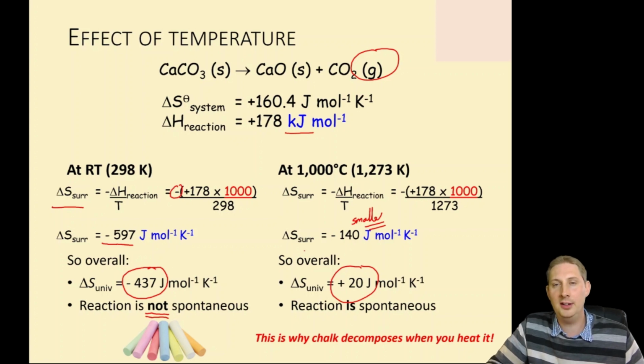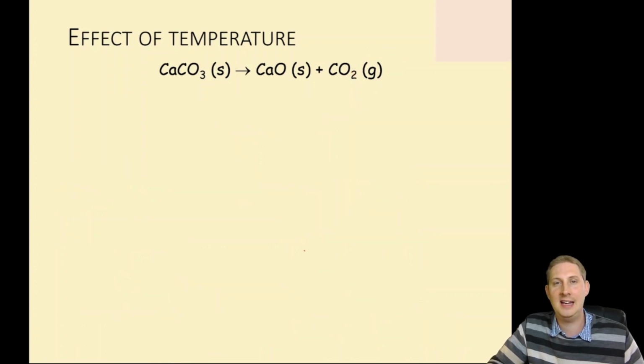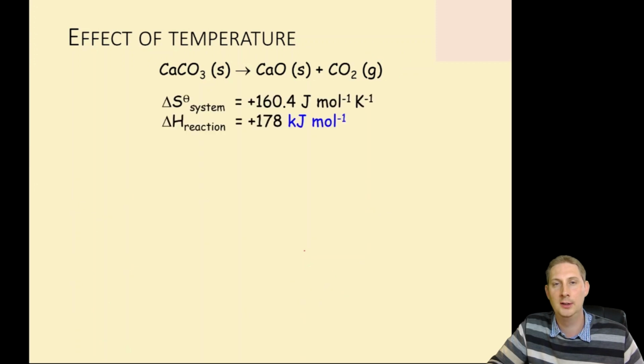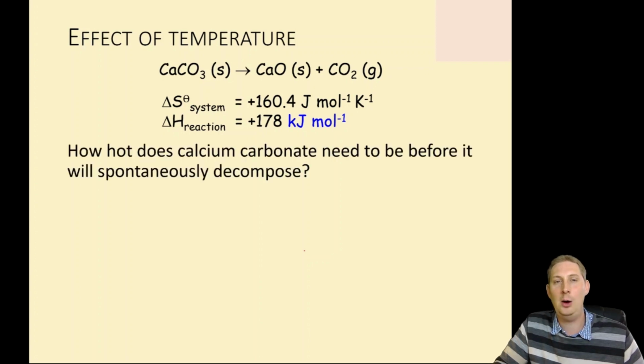So some of you may be asking, does that mean we can actually calculate the temperature at which this reaction becomes spontaneous or not? How hot does the calcium carbonate need to be before it spontaneously decomposes?